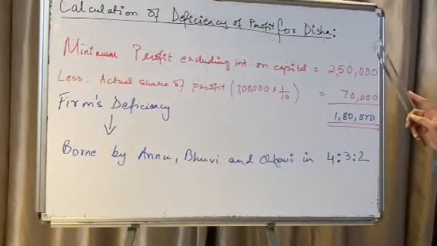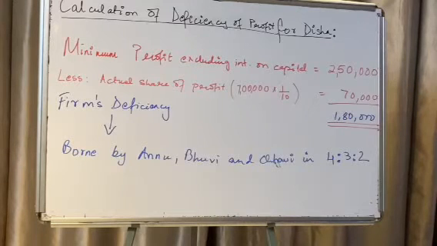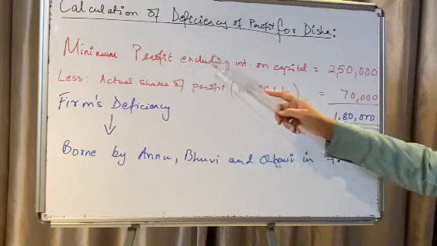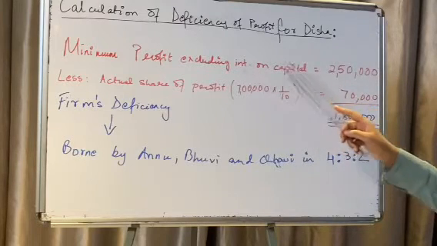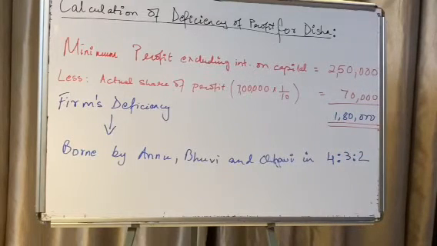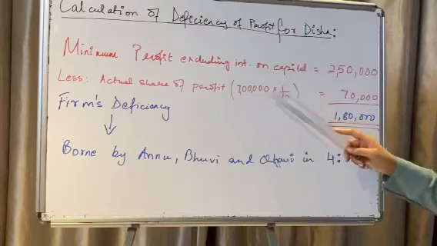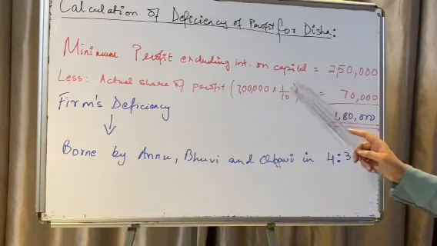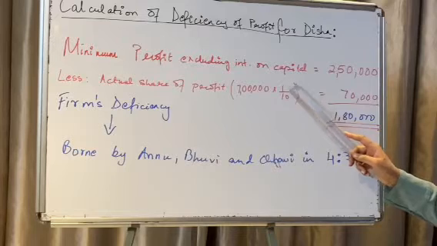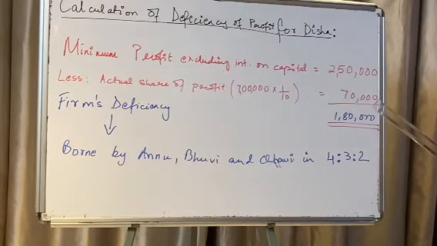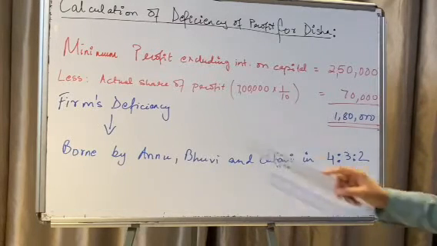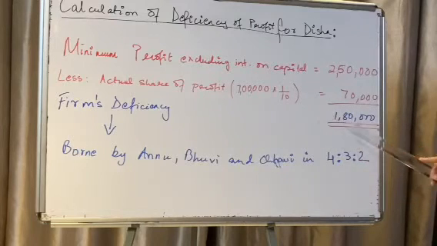Now, calculation of deficiency of profit for Disha. The minimum profit guaranteed to Disha excluding interest on capital is 2,50,000. Her actual share of profit was 1/10th of 7 lakh. 7 lakh was the distributable profit and her share was 1/10. So 7 lakh into 1/10, which is 70,000. She is deficient by 1,80,000. So the firm has guaranteed to pay her 1,80,000.